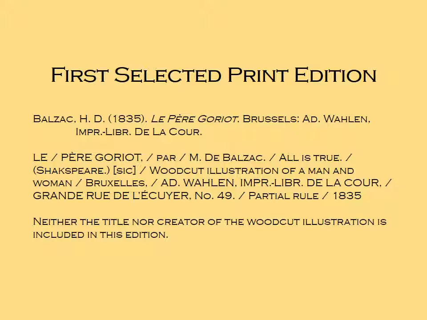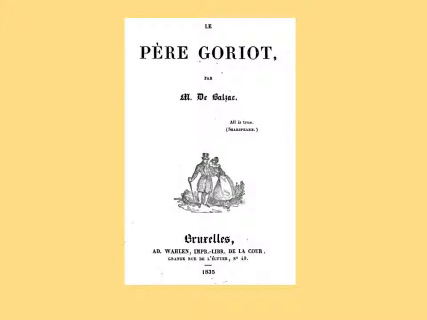My first selected print edition, a scan of what you saw on the first title slide, is from 1835, and it is the first time that Le Pere Goriot was printed by itself, in a volume by itself. It has more recently become part of Les Œuvres Complètes, or the complete works of Honore de Balzac, or La Comédie Humaine, or the human comedy that Balzac created later in life. And here's a larger photo of that.